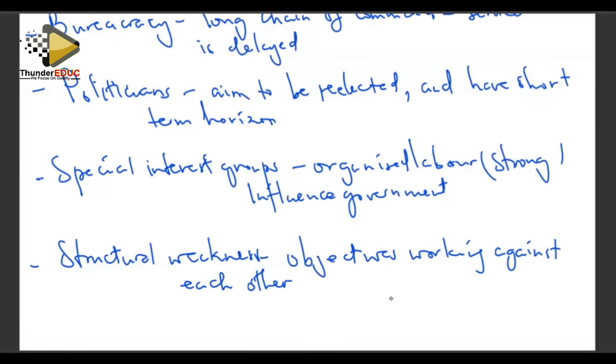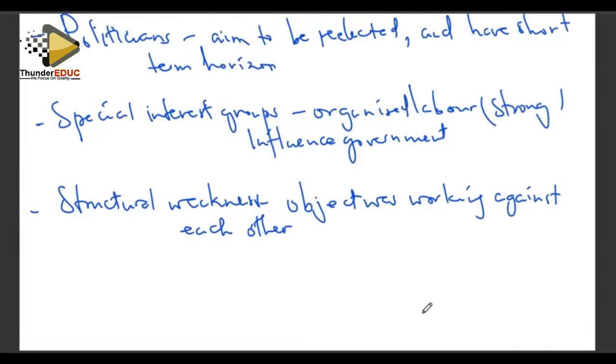So sometimes we have objectives which are contrasting each other, or which are working against, or which are competing. That is a structural weakness. And at the end of the day, the performance of the state is compromised. Right. And also we need to look at it from the perspective of the additional question.